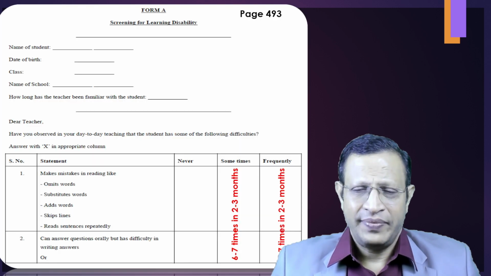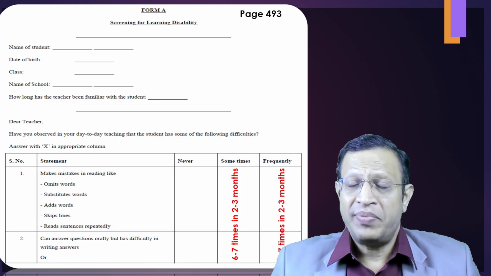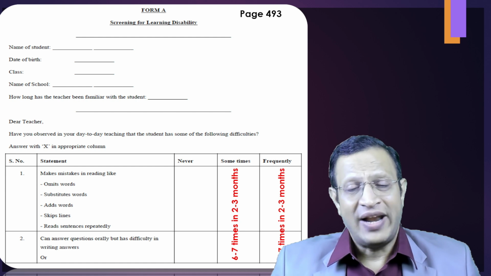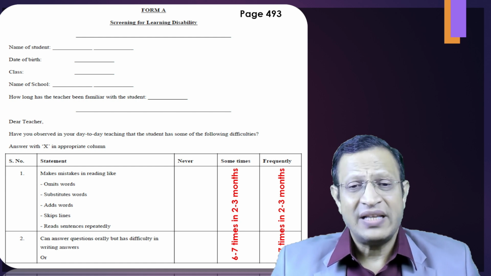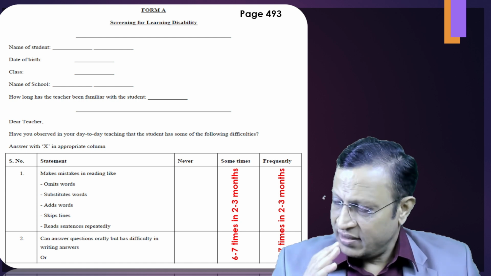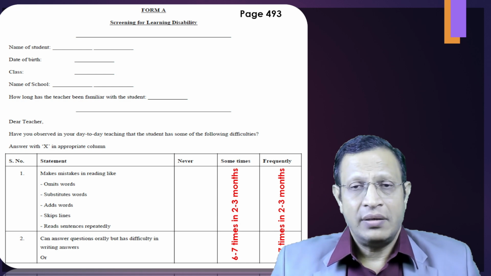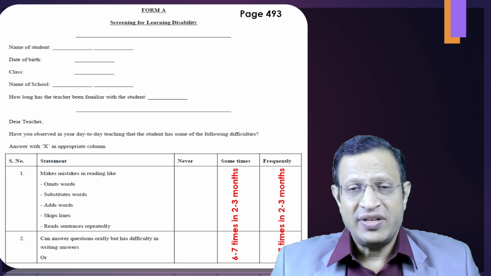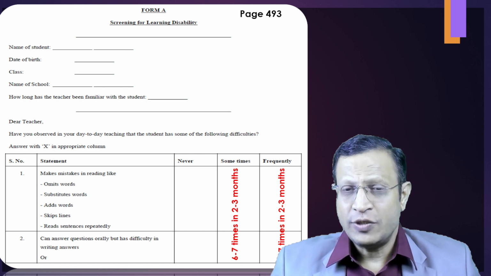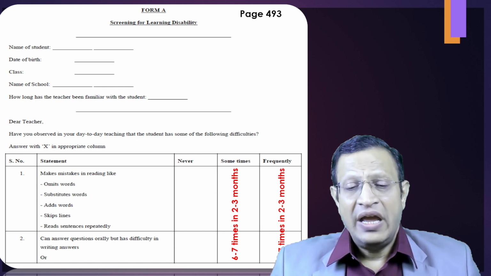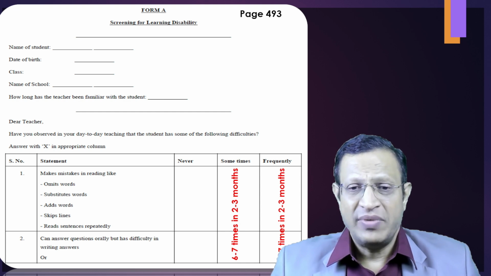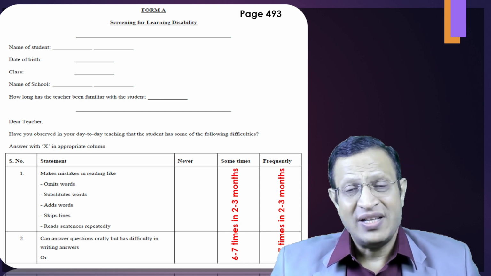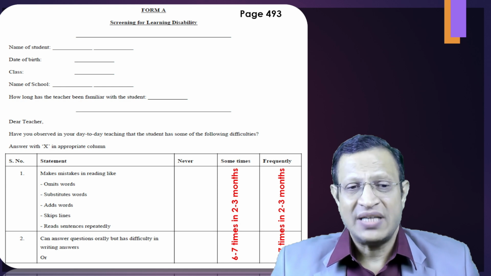If you look at Form A, which is on page number 493, here the screening of disability is done. It is given in 3 columns. Here, various domains are assessed. In the first column, never, if the child never had this problem, you will tick never. If it is sometimes, that means 6 to 7 times in 2 to 3 months, or else more than 7 times in 2 to 3 months, if the child has it.